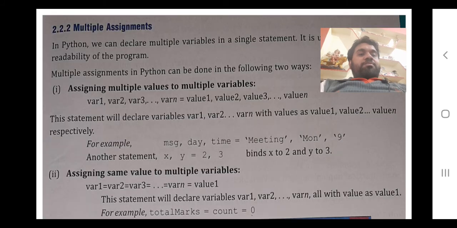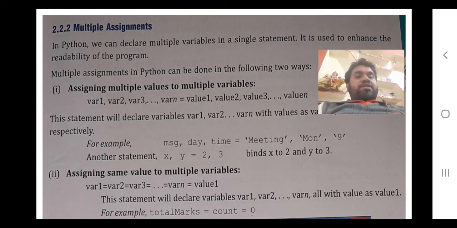Okay class. Now your next topic is assigning value. When we assign value x is equals to 12 and print x, then it comes 12. Similarly for y. This is single assigning. But Python also provides you multiple assigning of the value.